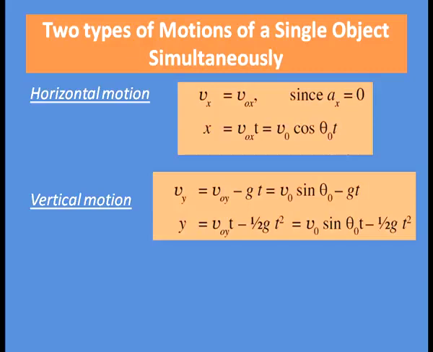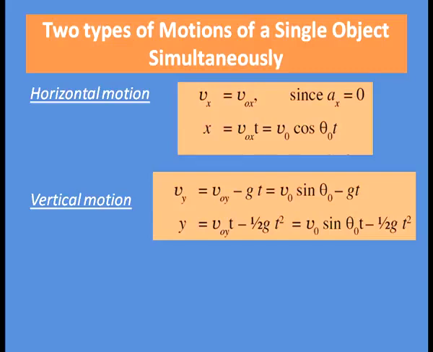That means the distance covered in the horizontal direction will be x equal to velocity into time, that is V0x into t, where V0x is v0 cos theta 0. So, x equal to v0 cos theta 0 t.